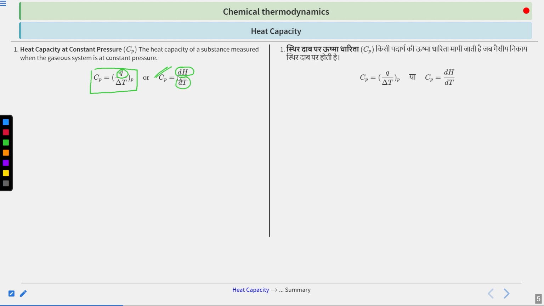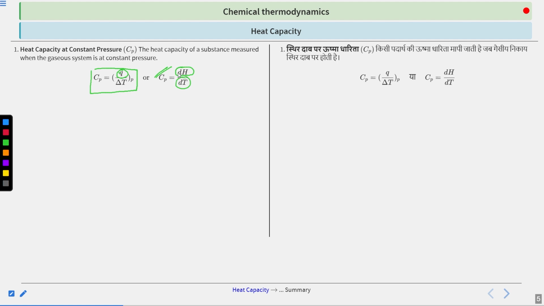There is a very peculiar point here. It may look complex, but it is very obvious. Basically, when you try to change the temperature of a substance, its molar heat capacity varies with temperature.